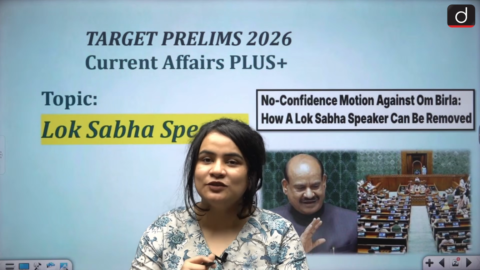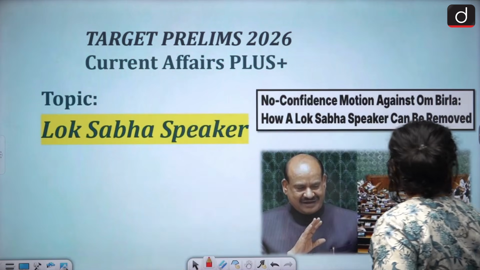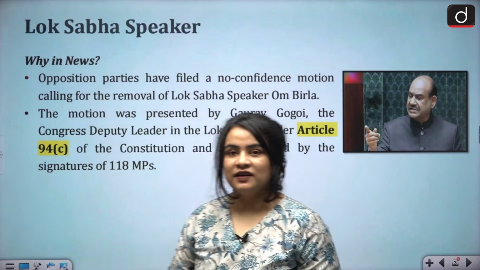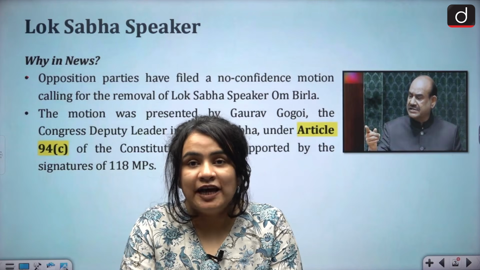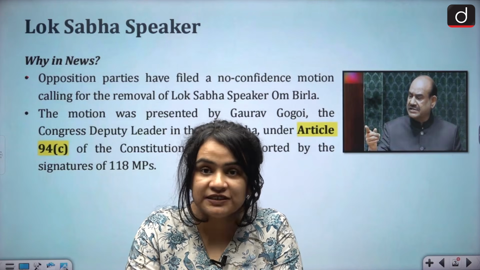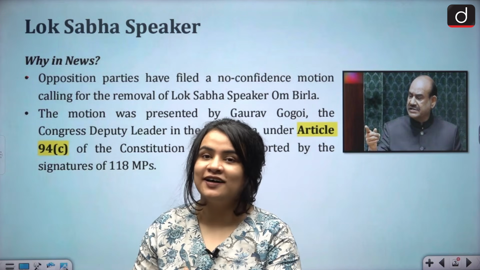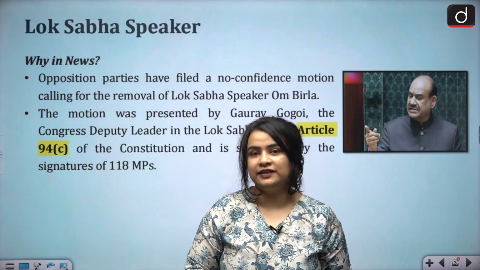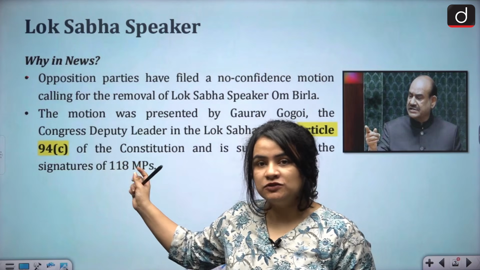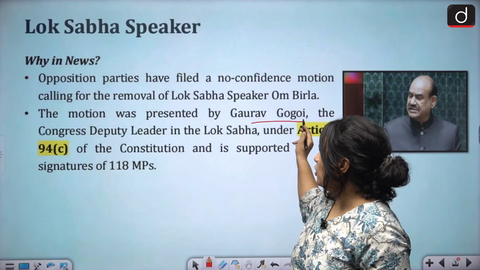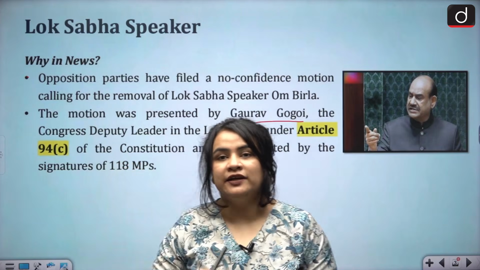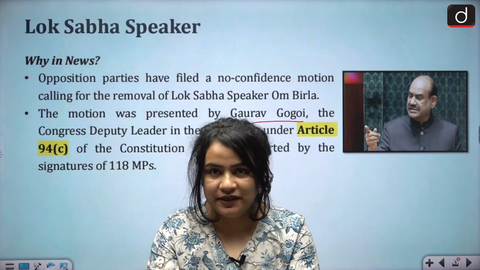So let's first look at why the Lok Sabha Speaker is in the news. The opposition parties have moved the no confidence motion seeking the removal of Mr. Om Birla, the Lok Sabha Speaker, under Article 94C of the Indian Constitution. This motion was presented by Mr. Gaurav Gogoi and has the backing of 118 MPs.